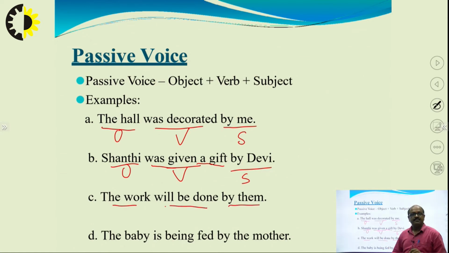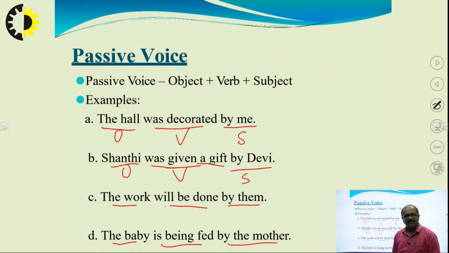Subject is at the last, verb is in between, object is first. The baby is being fed by the mother. So, object is first, the baby, verb is being fed, subject is by the mother. By whom? By mother.